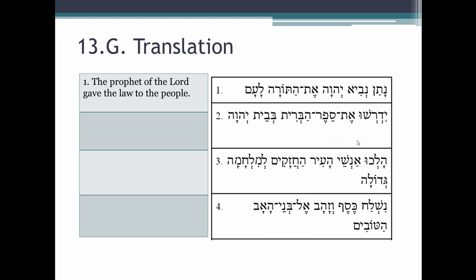Number 2, Yidreshu et sefer haberit beveit Adonai. Where's the verb? Right here in first position. From darash, because we know our vocab. Does it have a prefix? Yes, it does. Yod prefix with the vowel. This is third masculine plural. So do we have a plural noun that could be the subject?